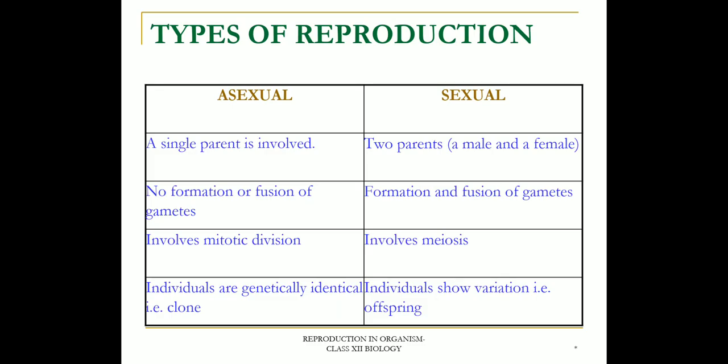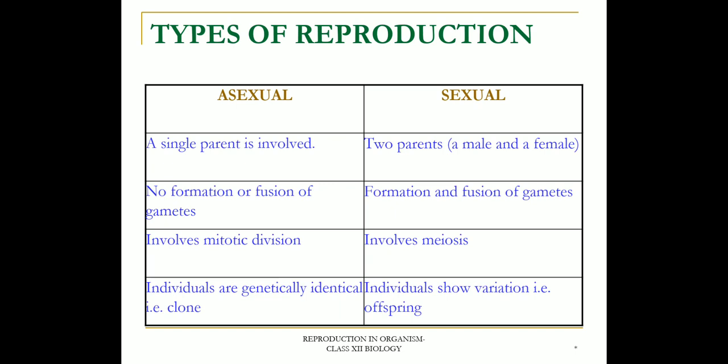So, there are two methods of reproduction in animals, asexual and sexual reproduction. Asexual reproduction is mostly seen in lower animals, whereas sexual reproduction is found in higher animals. Asexual reproduction does not involve meiotic divisions, while sexual reproduction involves meiotic divisions.